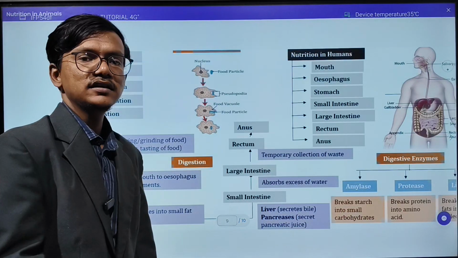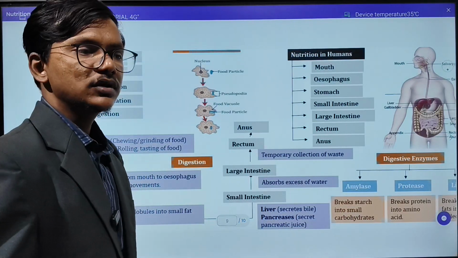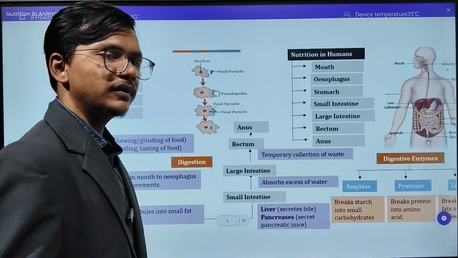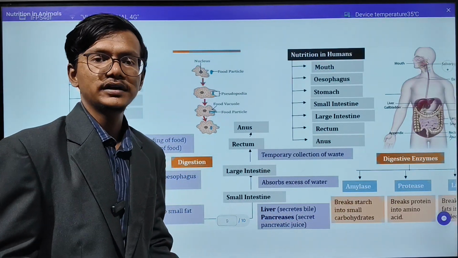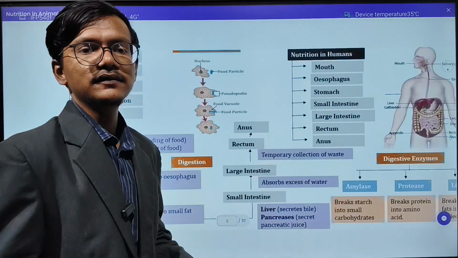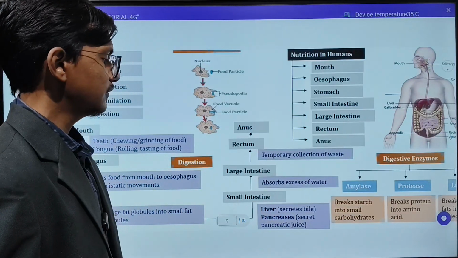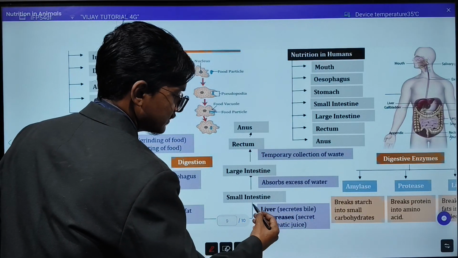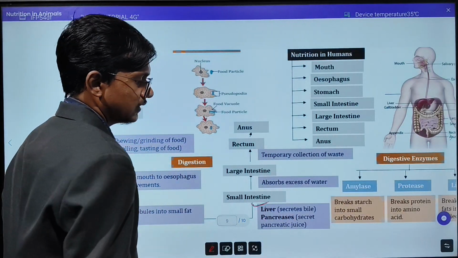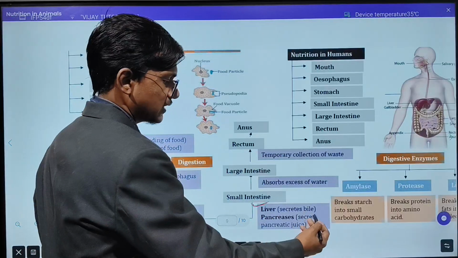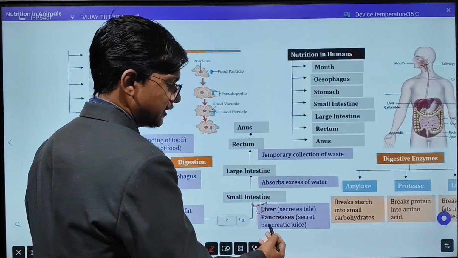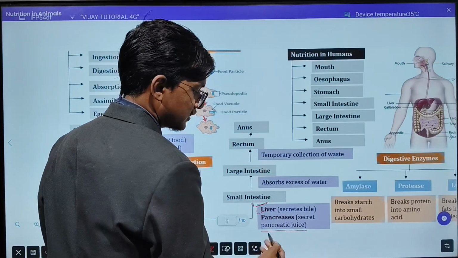So till now we have seen the food reach the stomach. Now the food has to go inside the small intestine. When the food enters the small intestine, secretion from the liver will come. Here you can see the secretion from the liver will be the bile juice and bile salt, and from the pancreas the pancreatic juices will also be secreted.